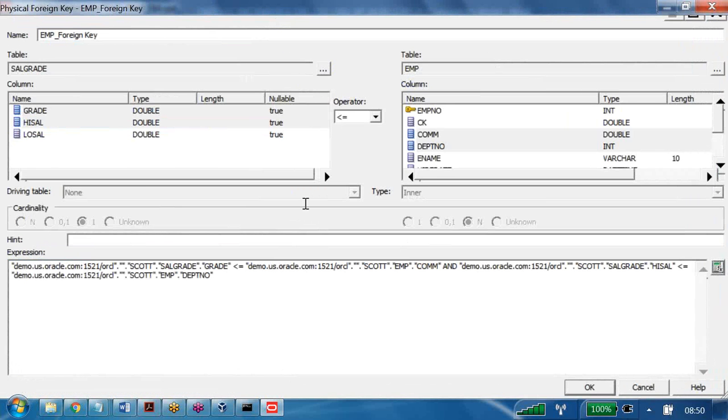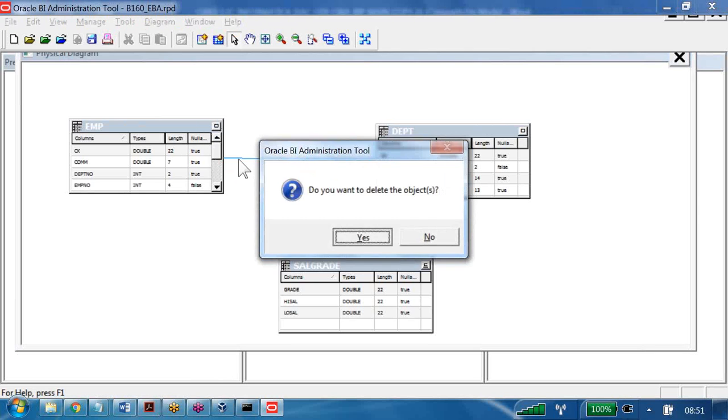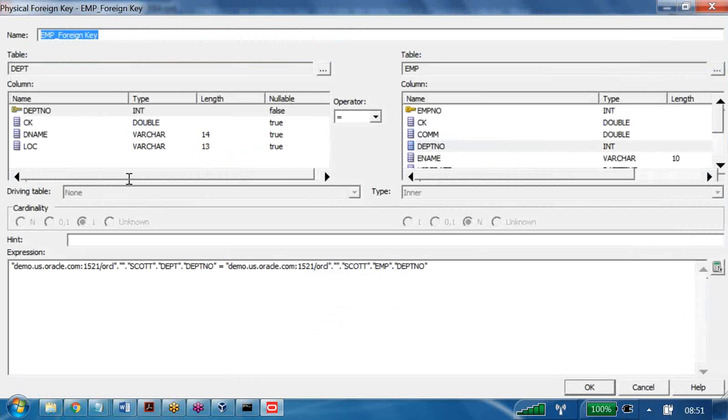Now, next one. Let us go and remove this join that we have for the time being, and we'll try to recreate it. Let me select join EMP2 DEPT. We are creating the join based on which column? Department number column. That's what we wanted. And what is the window name here?